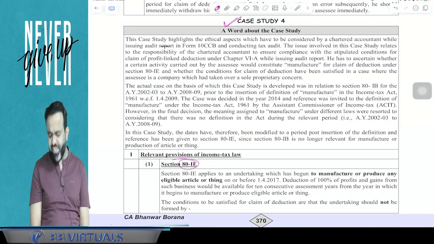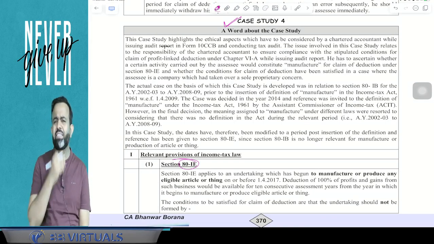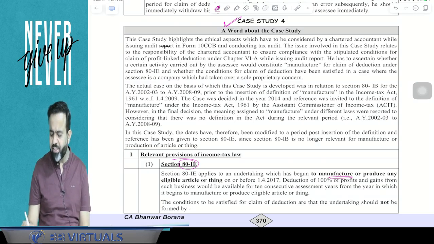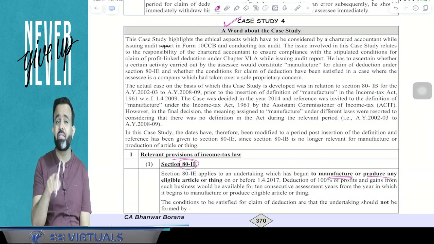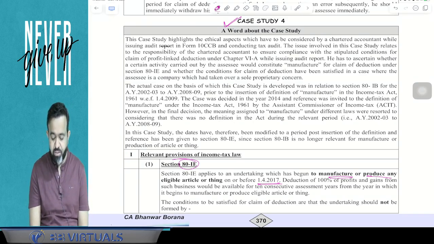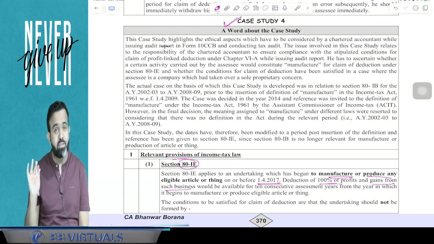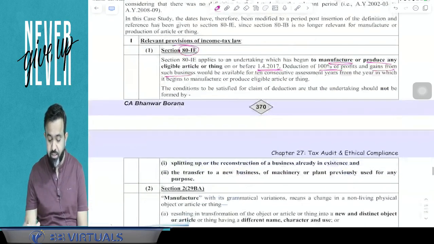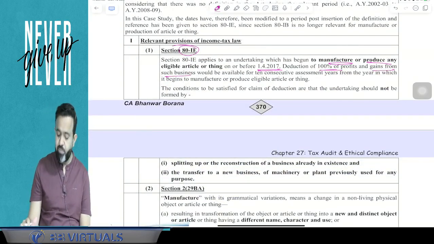Now guys, 80IE nowadays is not applicable. It is applicable if you started the manufacturing business before 1/4/2017. So if you started the manufacturing business before 1/4/2017, then deduction at the rate of 100% is available for 10 years. For 10 years, 100% deduction is available.